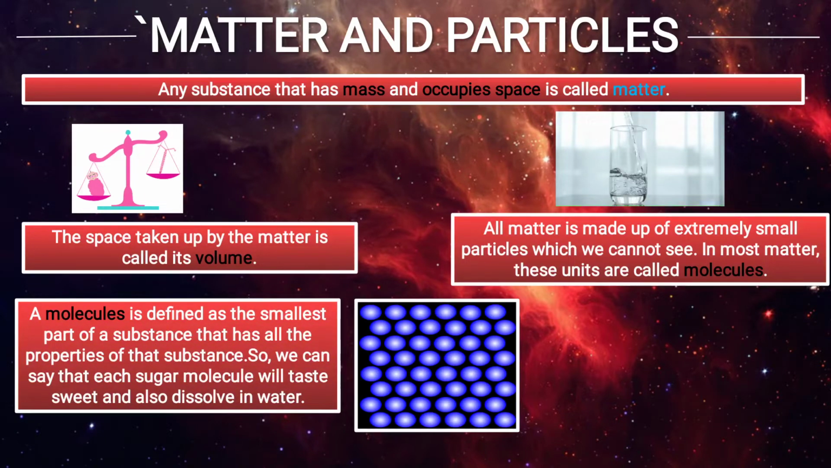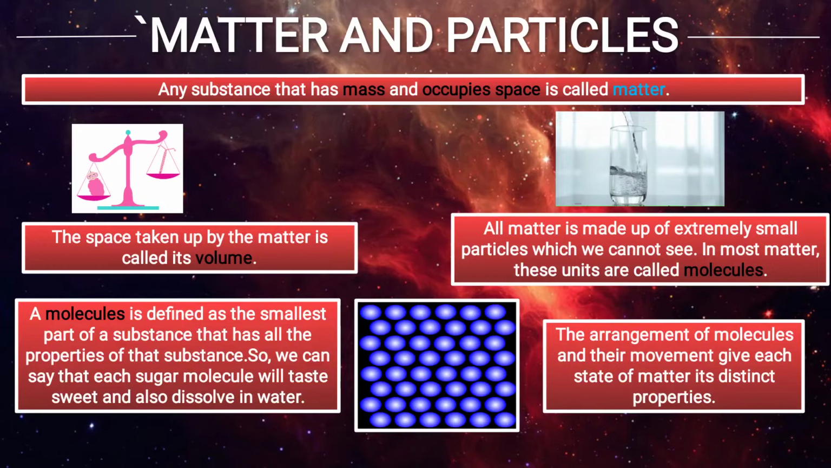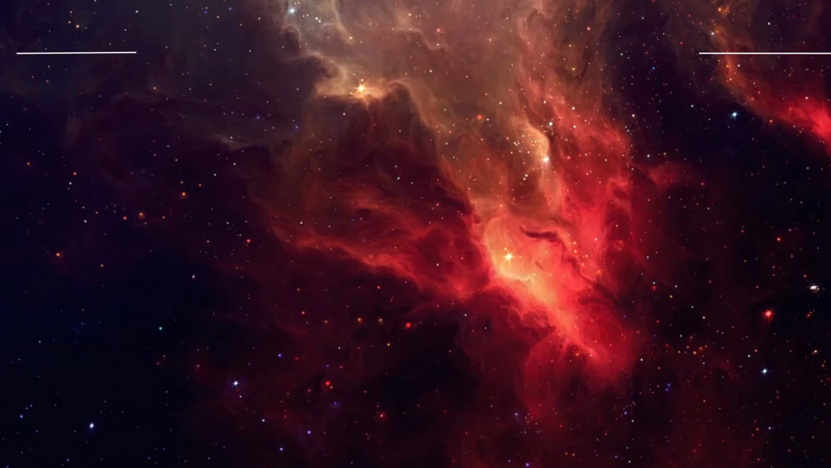A molecule is defined as the smallest part of a substance that has all the properties of that substance. So we can say that each sugar molecule will taste sweet, and when we dissolve it in water, each molecule will dissolve in water. The arrangement of molecules and their movement give each state of matter its distinct properties, which we will understand in our next slide.